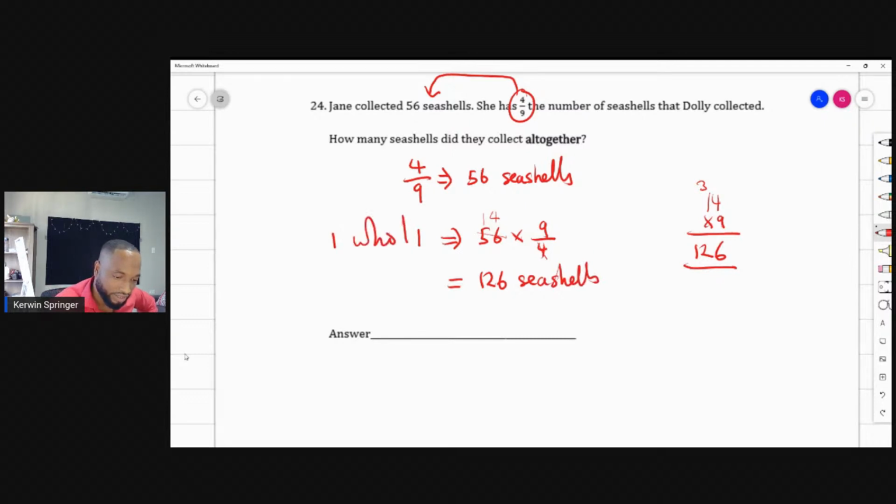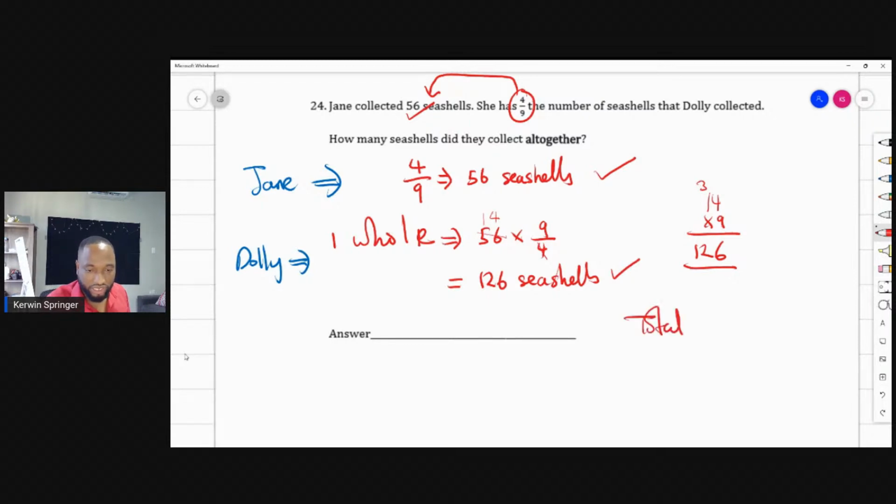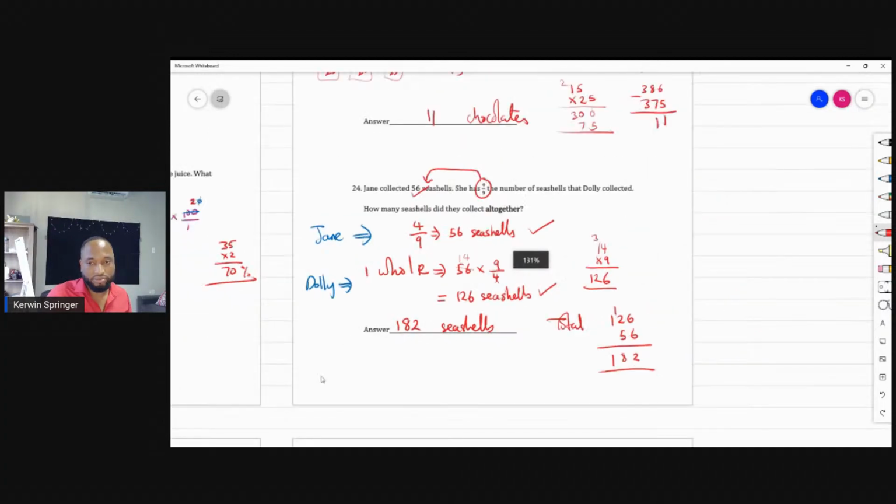Is this the final answer? No, because they asked how many they have all together. So we just found out how many Dolly has using the whole, because Jane's was given. So the total number of seashells would be the 126 plus the 56, giving me 6 and 6 is 12, 5 and 3 is 8, 182. And I've seen that sparking all over the chat. Well done. 182 seashells altogether is correct.